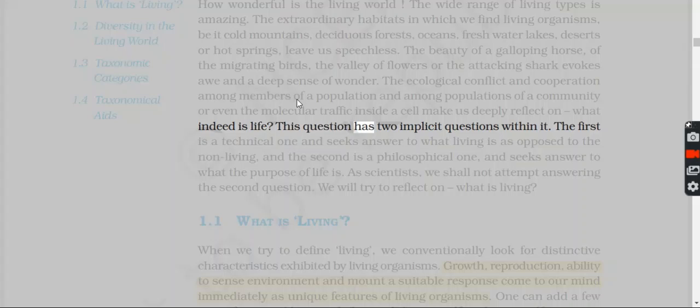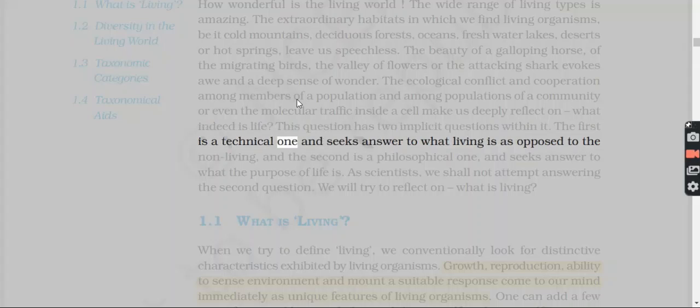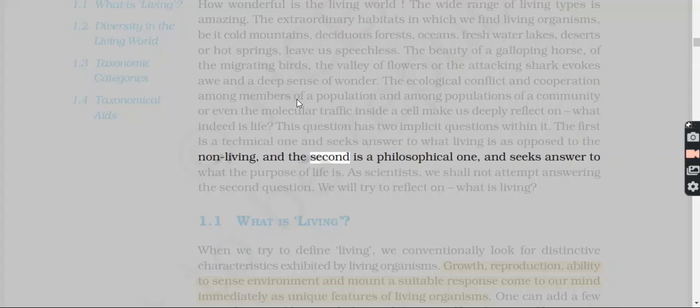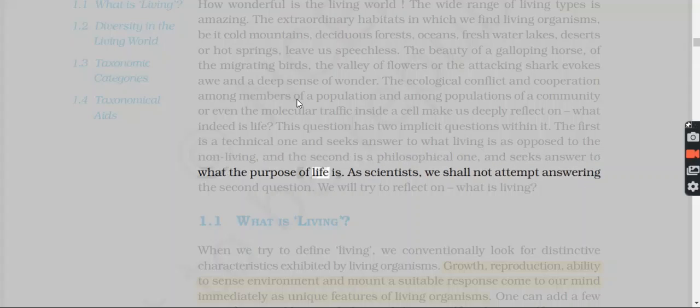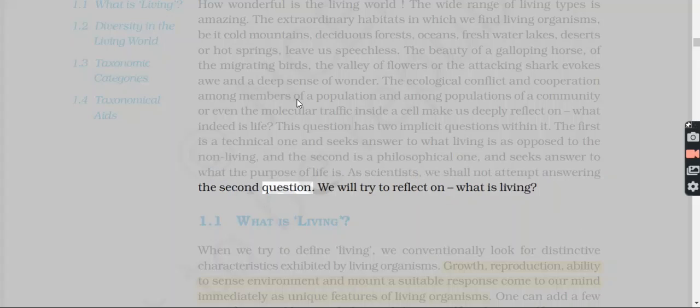This question has two implicit questions within it. The first is a technical one and seeks an answer to what living is as opposed to the non-living, and the second is a philosophical one, and seeks an answer to what the purpose of life is. As scientists, we shall not attempt answering the second question. We will try to reflect on, what is living?